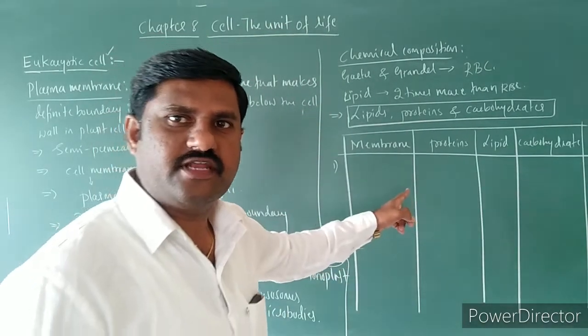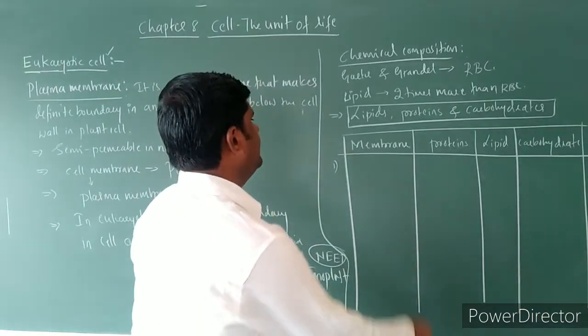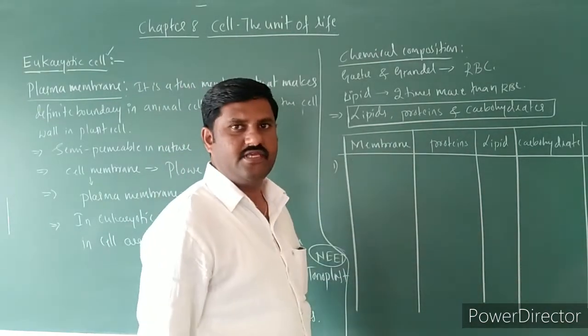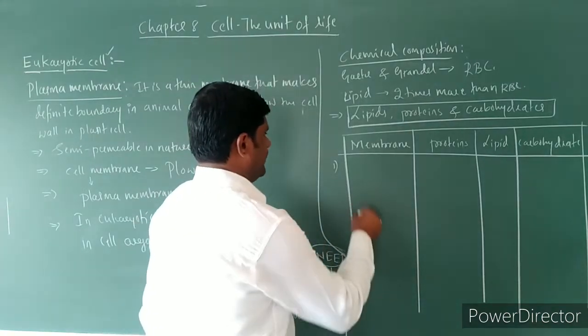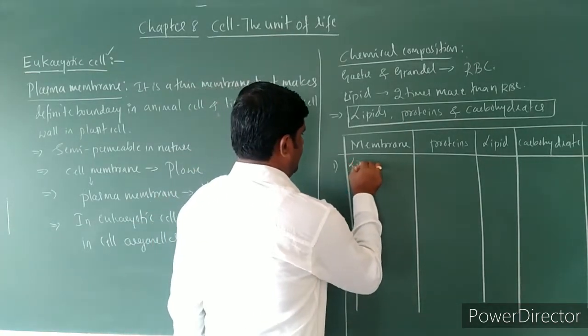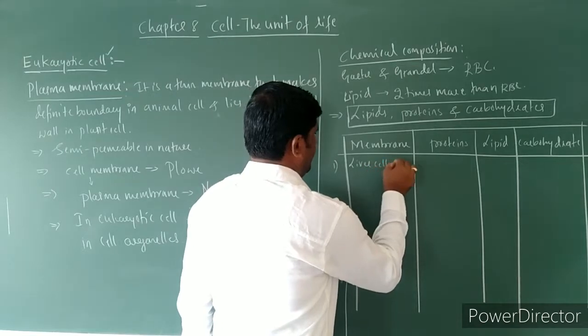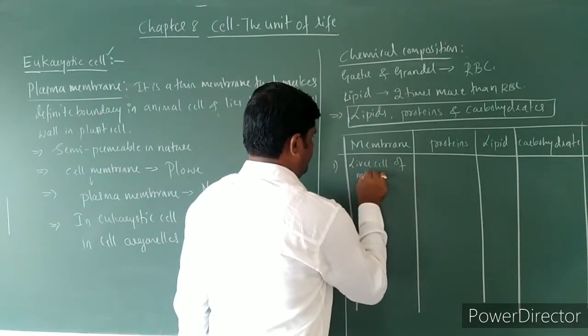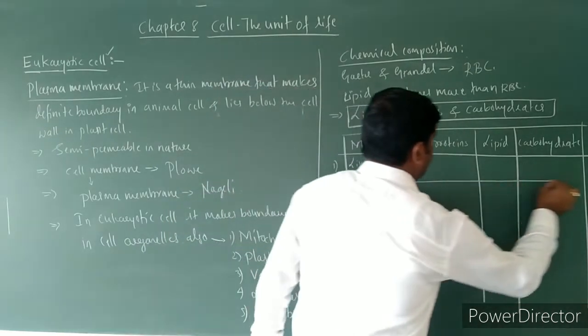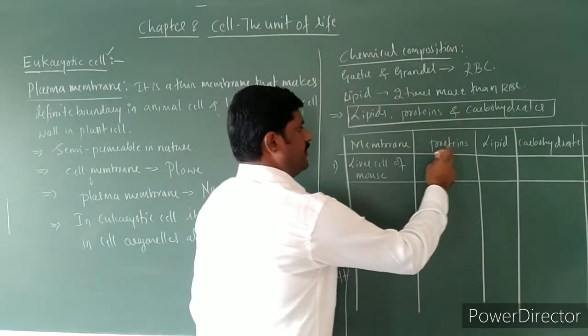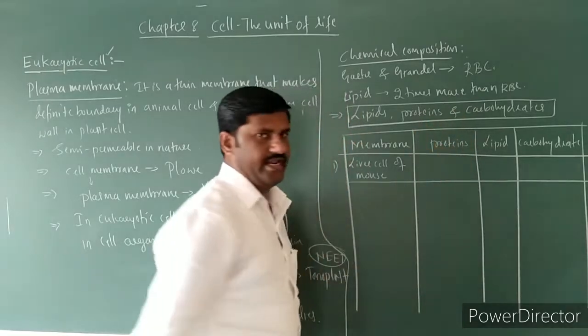Yes, see this table, you will come to know. So the membrane of the liver cell of mouse consists of different proportions of protein, lipid as well as carbohydrates.